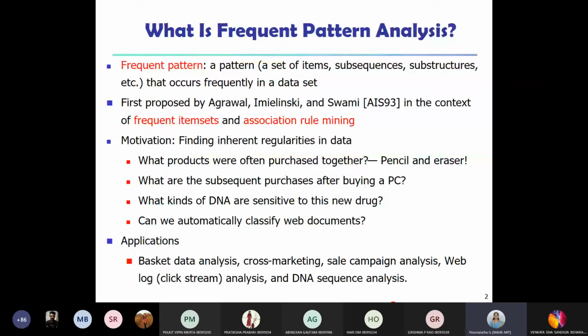Any domain you take, wherever you go, we have the data, and because we have data, it is possible for us to analyze the data and find the inherent regularities that are present in the given data. So why is it important? As I told you, frequent pattern is an intrinsic and important property of data sets.